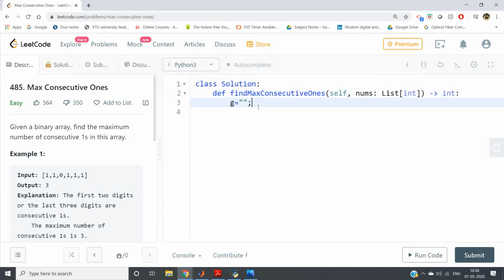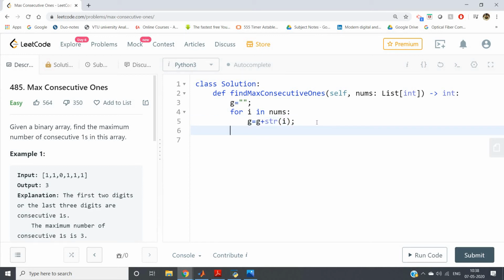So what we will do is first define one empty string, then traverse our original list, and g equals g plus. Nums is basically an integer, 0 or 1, but to do string concatenation we have to concatenate with a string, so we will convert that to a string.